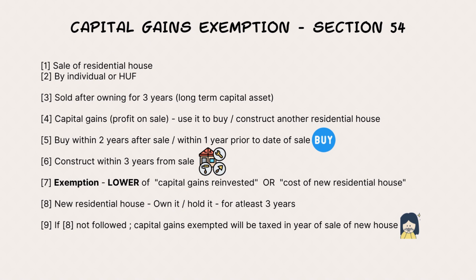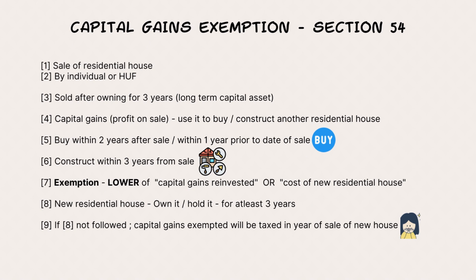When it is being sold, the individual has owned it for 3 years. That means because he has held that original asset, that residential house, for 3 years, it is becoming a long-term capital asset. Now, when he's selling it, he's getting some capital gains. That is, there is a profit on the sale. What is he doing with that profit? Section 54 says, if he uses it to buy another residential house, or if he uses it to construct another residential house, subject to certain conditions, then that capital gains he has earned, he need not pay capital gains tax.